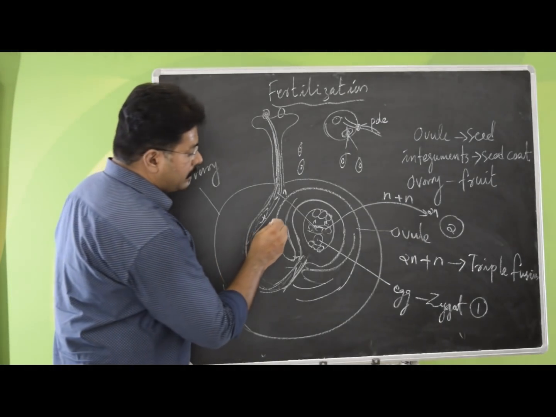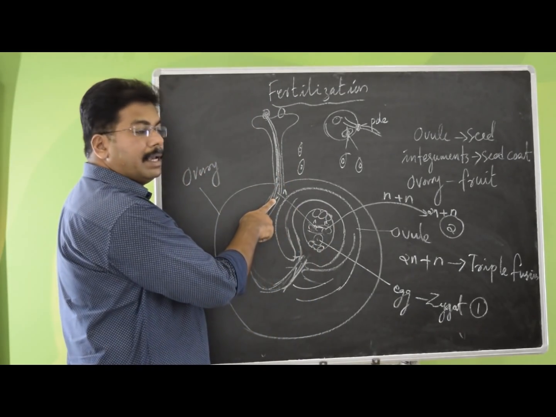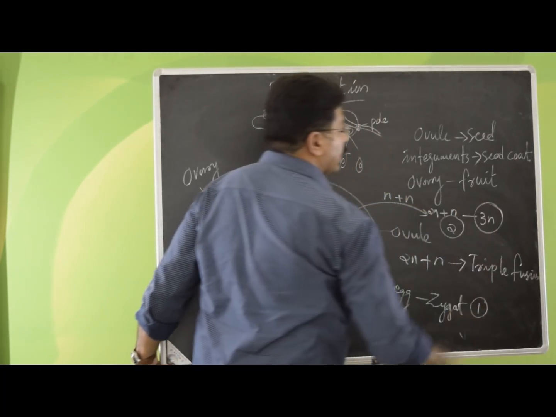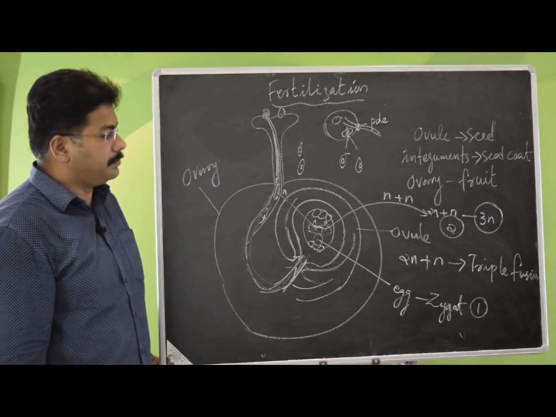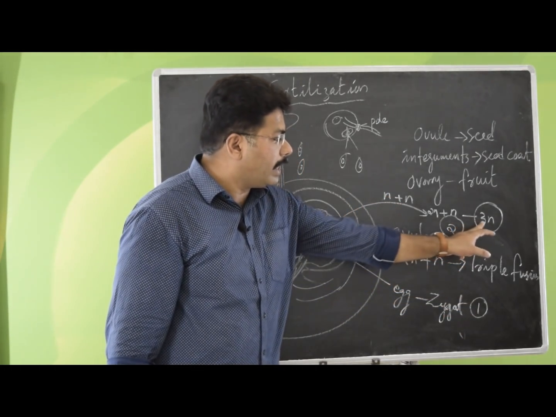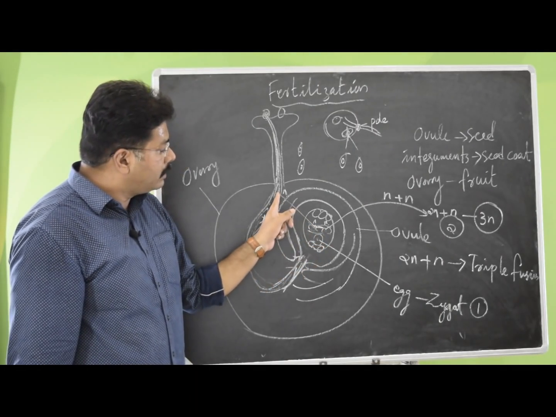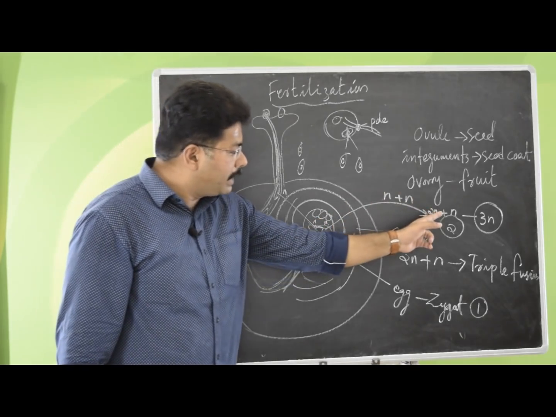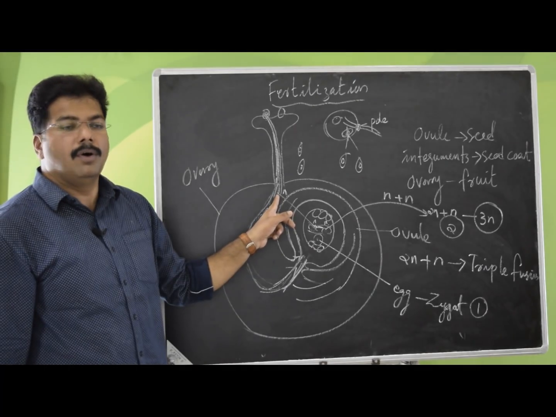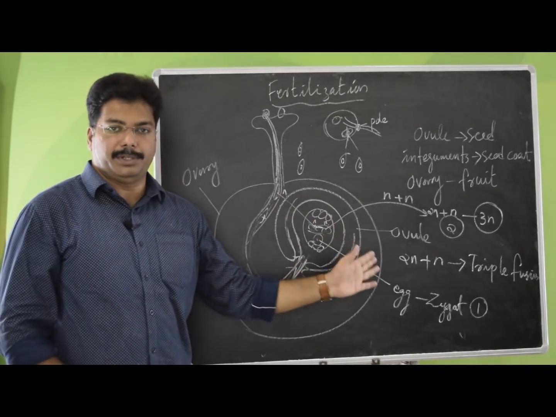And the third one, to this 2n, the second male gamete will fuse to make 3n, that is 3 set of chromosomes. Since there are 3 fusions, 1, 2 and 3. First one is from the male and female, second one is polar nucleus joining, and third one is the polar nucleus which is made 2n with the second male gamete. So, altogether you have 3 fusions happening inside. It is called as triple fusion.